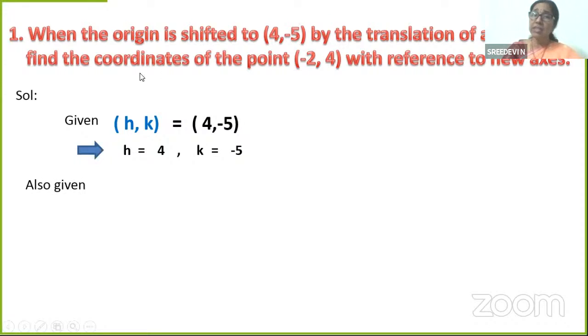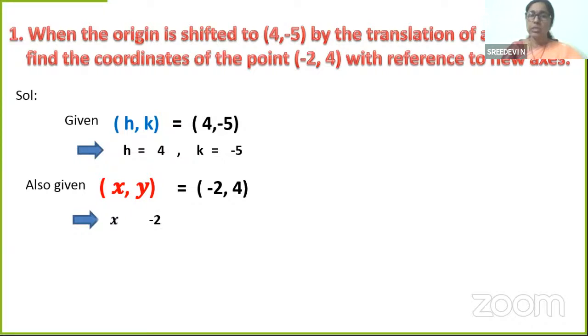Now what else is given? Find the coordinates of the point (minus 2, 4) with reference to the new axis. So you are supposed to find the new coordinates with reference to the new axis. Given are the original coordinates, that means small (x, y). Small (x, y) is equal to what is given? (Minus 2, 4). So obviously x is minus 2 and y is 4.